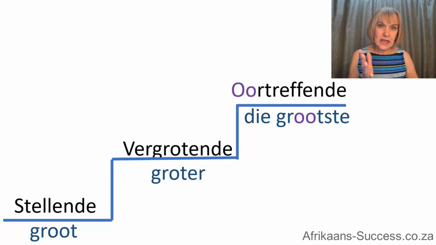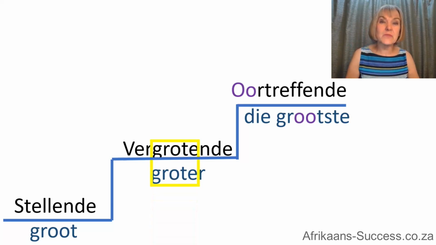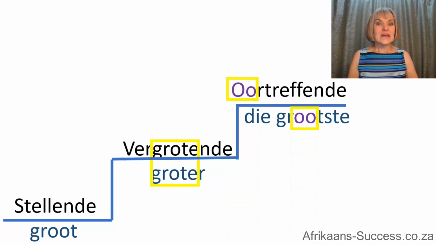So how are you going to remember that? Here is your memory hook. Vergrotende, if you think of groot, groter, die grootste, it only works with that one. So grotende, there's the grote, and grote is in both. And what about the oortreffende? You've got the oor in both as well. So that's your memory hook. So say it: stellende, vergrotende, oortreffende.